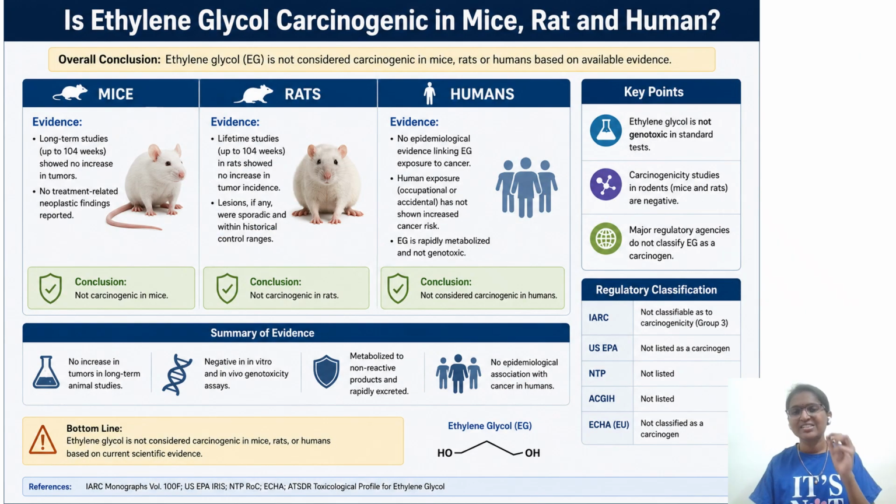Now we'll see whether ethylene glycol has an adverse effect, whether it is going to cause cancer, in mice as well as in rats. So, is ethylene glycol carcinogenic in mice, rat, and human? This is the question. The overall conclusion is that ethylene glycol is not considered carcinogenic in mice, rats, and humans based on available evidence. What is that evidence? We'll see.